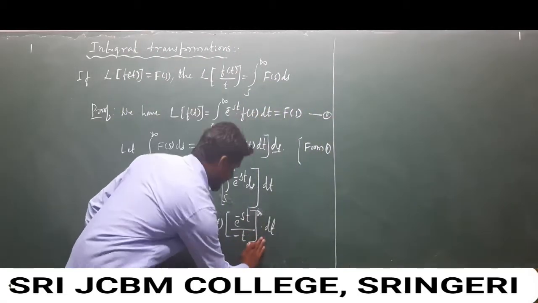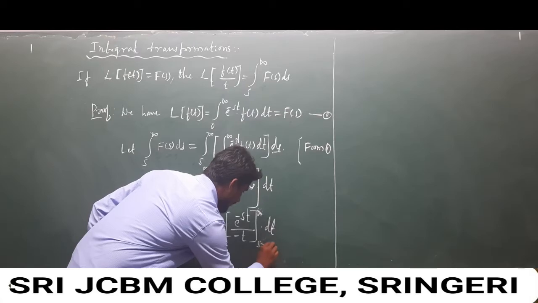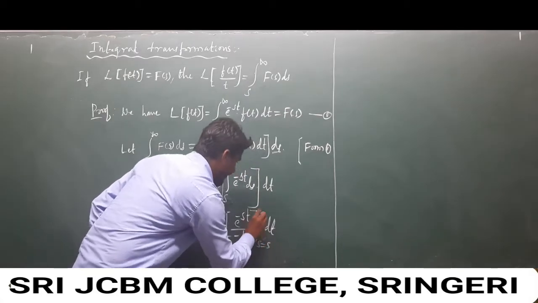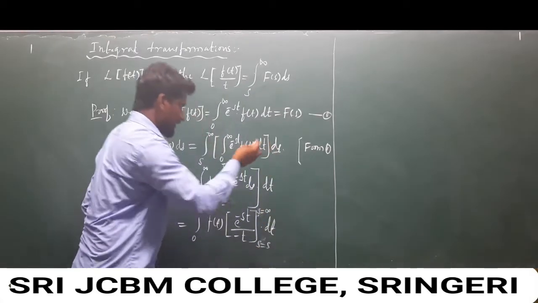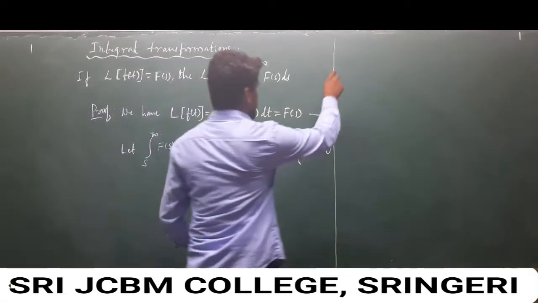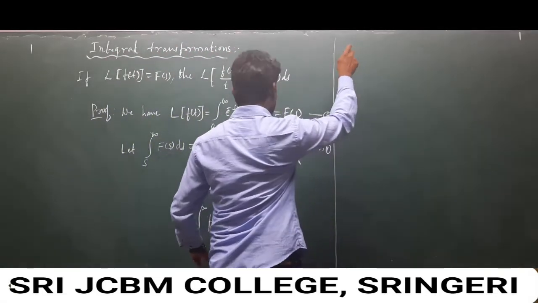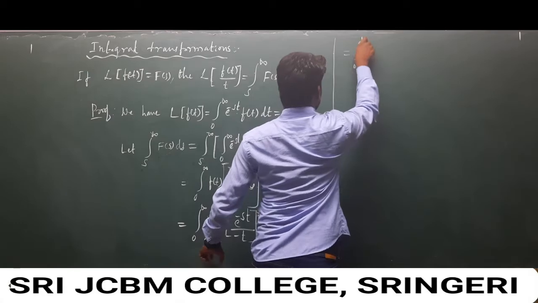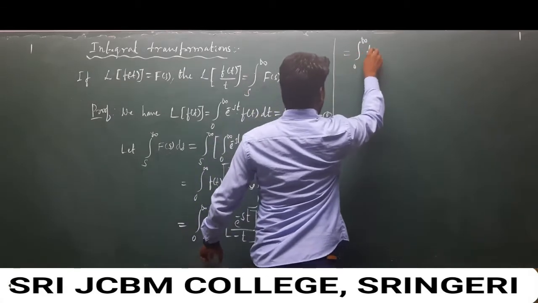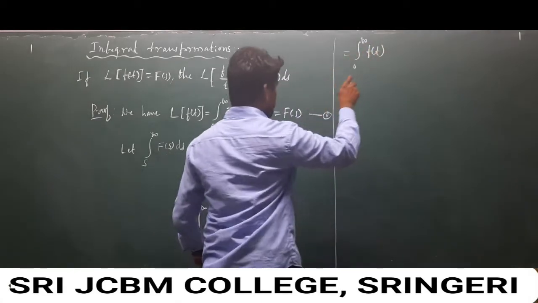These are the variables of s. This is a variable of s, means s is equal to s only and s is equal to infinity. So that is equal to integration from 0 to infinity of f of t.